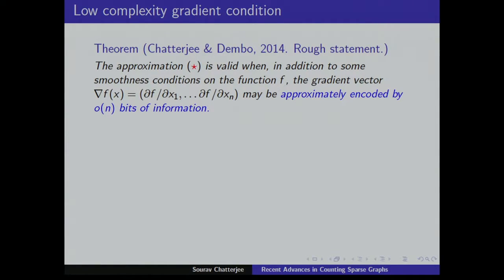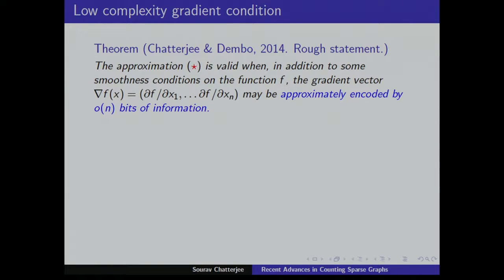There's a sufficient condition. In addition to some smoothness conditions, you need some smoothness on f, where all this suboptimality comes from. So I can only work with smooth functions, or smooth to a certain extent. The main condition is that the gradient vector, if you take the gradient of f, del f del x1, del f del xn, may be approximately encoded by little o n bits of information.